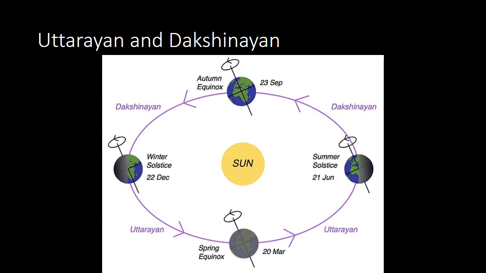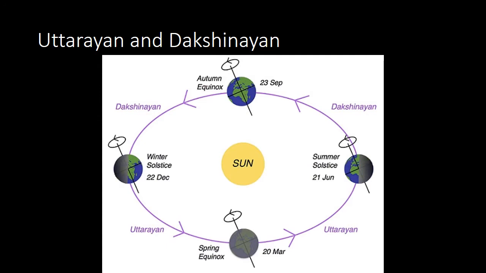So let's start with Uttarayan and Dakshinayan. These are basically Sanskrit words which are made up of combining two words, Uttar plus Ayan and Dakshin plus Ayan. Now you must have learnt in Hindi that Uttar means north and Dakshin means south, and Ayan means movement or towards. So Uttarayan basically means movement towards north.